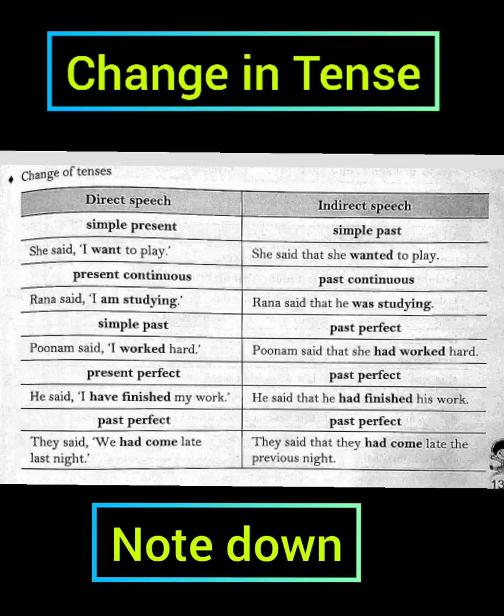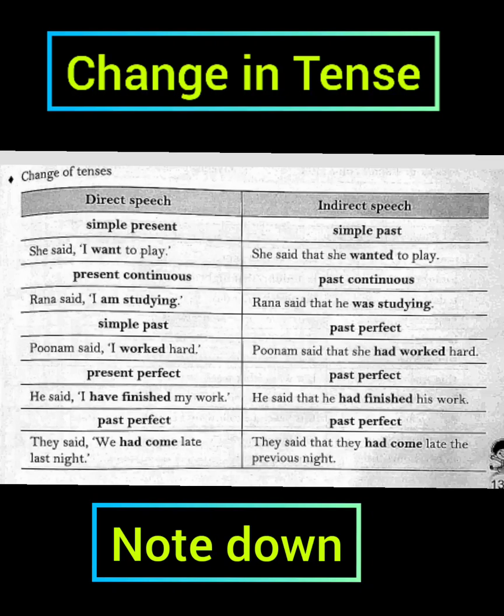Now students, let's see present perfect. Present perfect will change into past perfect. He said, I have finished my work. So he said that he had finished his work. Students, here I has changed into he. I have finished my work has changed into he had finished his work. So can you note, we are changing the subject and pronoun accordingly.